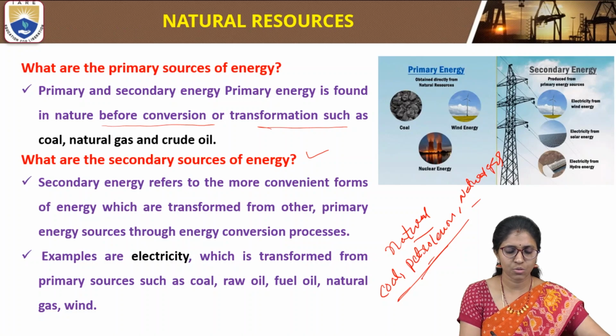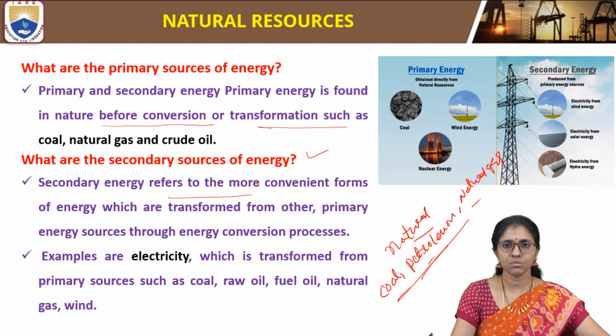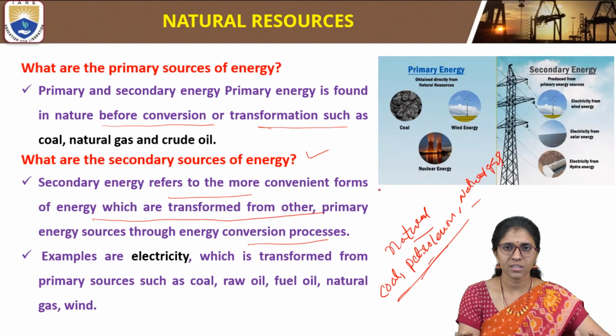What are the secondary sources of energy? Secondary energy refers to the more convenient forms of energy which are transformed from other primary energy sources through an energy conversion process. These secondary energy resources can be produced by using natural fuel or primary sources of energy.